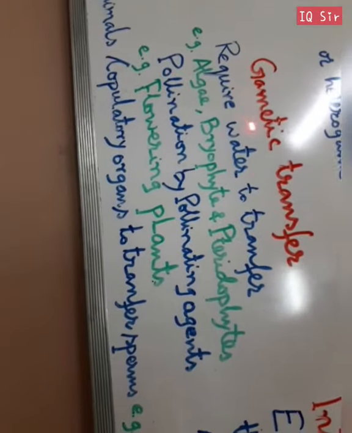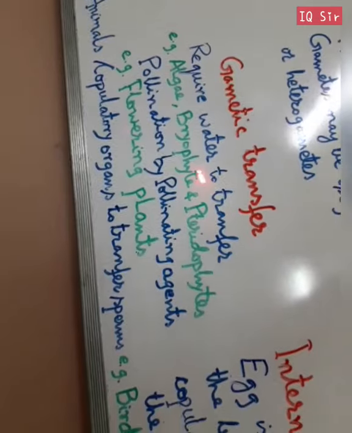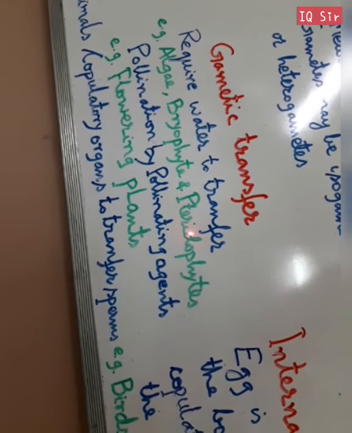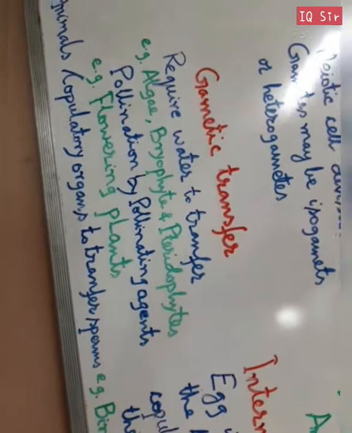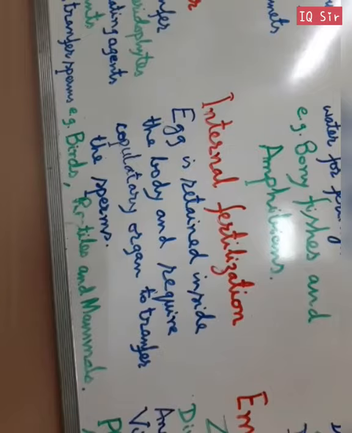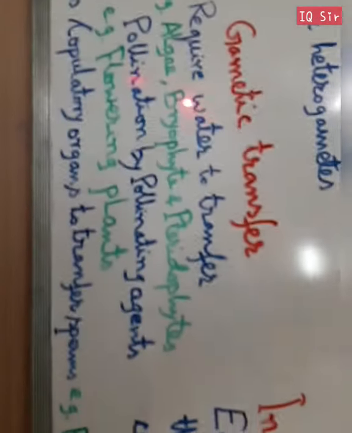Regarding the transfer of gametes, it may require water, as in the case of algae, bryophytes and pteridophytes, where the sperms, the male gametes, are motile, provided with flagella, and can swim in water to reach the egg.